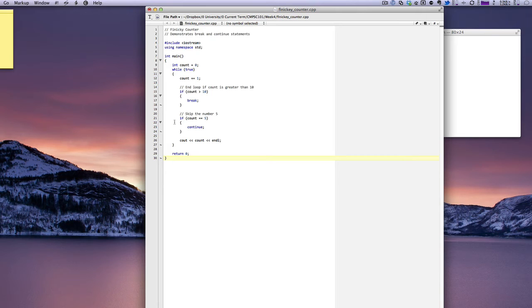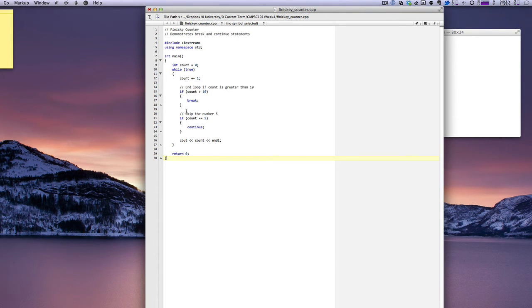The second statement here, if count is equal to 5, continue. What this does is it bypasses the rest of the loop, the cout line, and just skips back to the top of the loop, to the top of our while statement. So as soon as count is equal to 5, we skip back up to the top, we add 1 to count, we do our test, we do our other test, and then we print out the count.